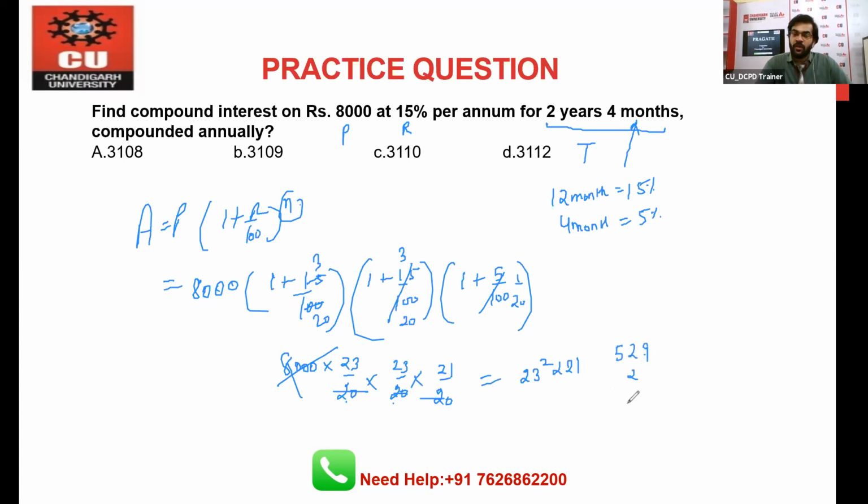Multiply with the 21, you will get 529 multiplied by 21. 2 9 18, 1 carry 5, 2 5 10, 9 8 2 10, 1 1 1, right? So we have the amount value 11109 and the principal value we have is 8000. So this will become 3109. Okay. So the compound interest we have, this is the B option, and I hope this is clear to everyone who is listening right now.